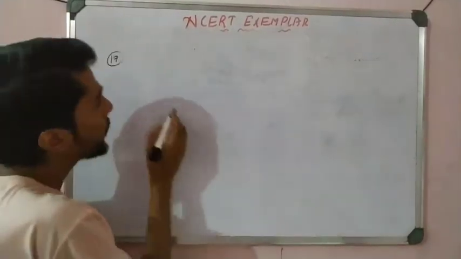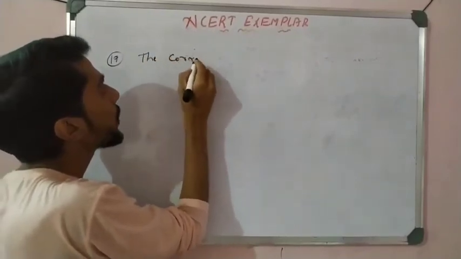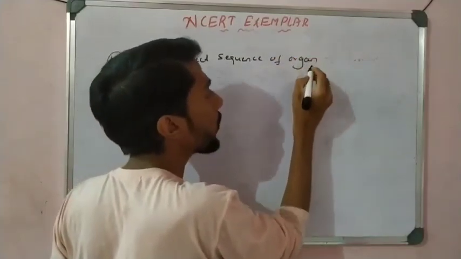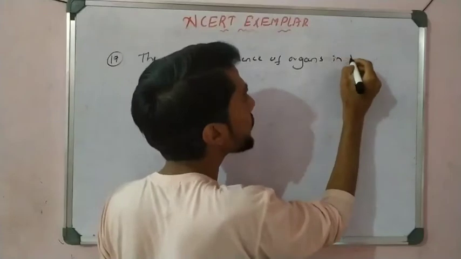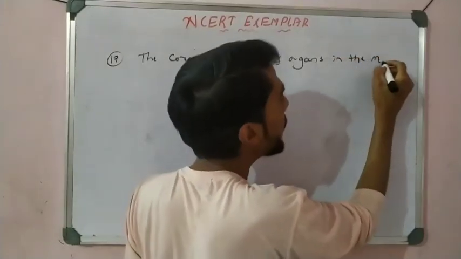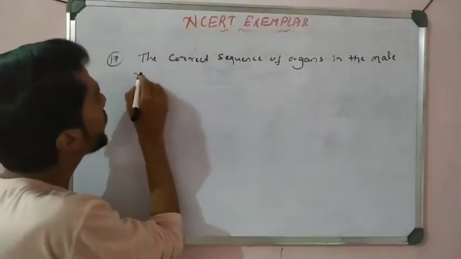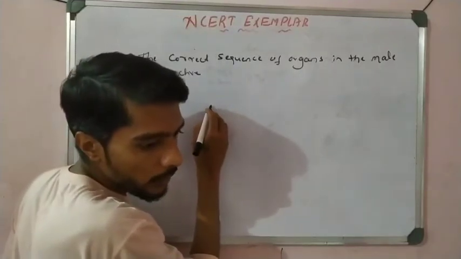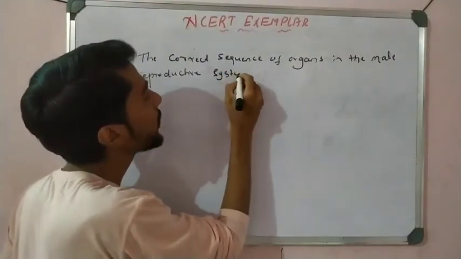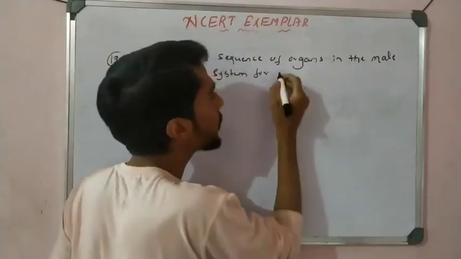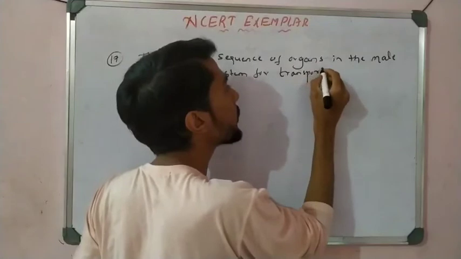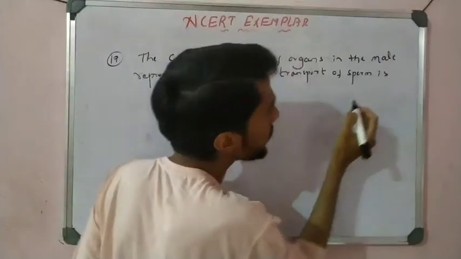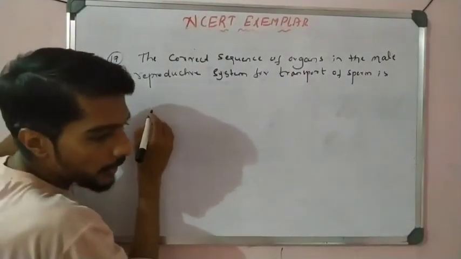The correct sequence of organs in the male reproductive system for transport of sperm is, right? The sequence, option A: testis.